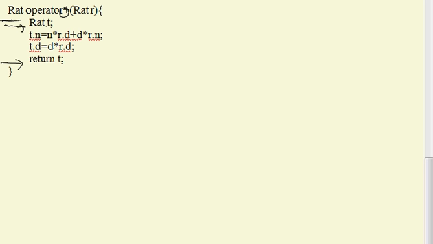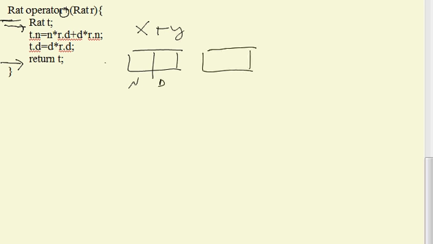This is not different than what we normally do when we're programming, right? We want to construct something, so we create a temporary variable, and then we construct something in the temporary variable, and we return it. How do we do that? So I have my rat x. I'm really saying x plus y, right? So when I say x plus y, I have my rat x. Here's my rat x. My rat x has a numerator and it has a denominator. My rat y, also, this is x over here, and this is y over here. It also has a numerator and denominator.